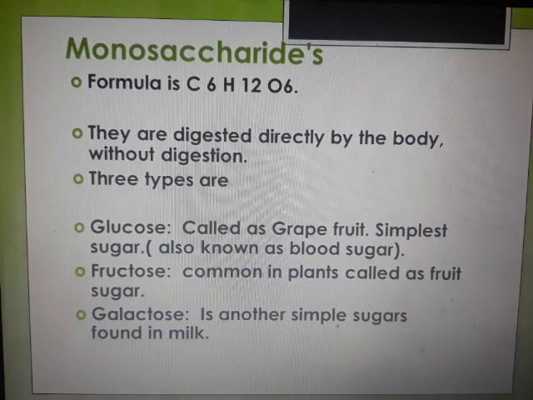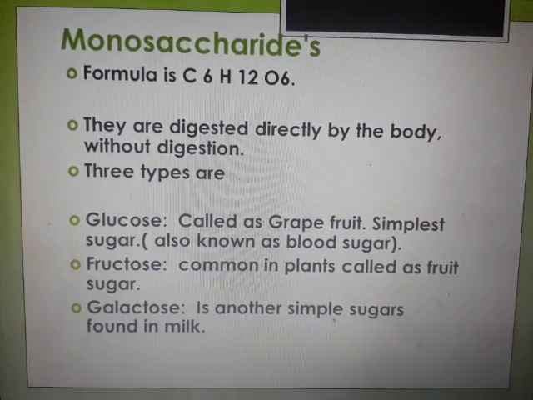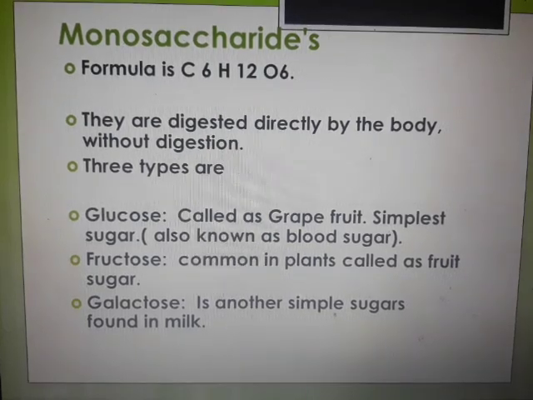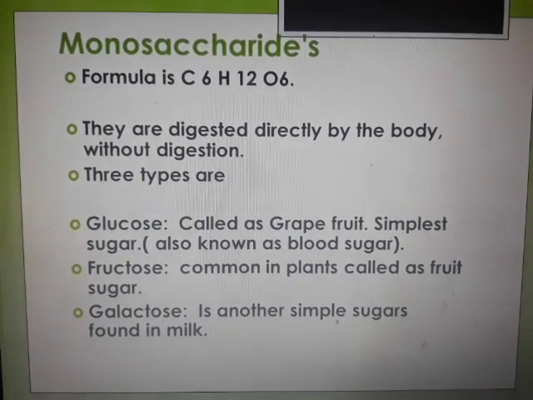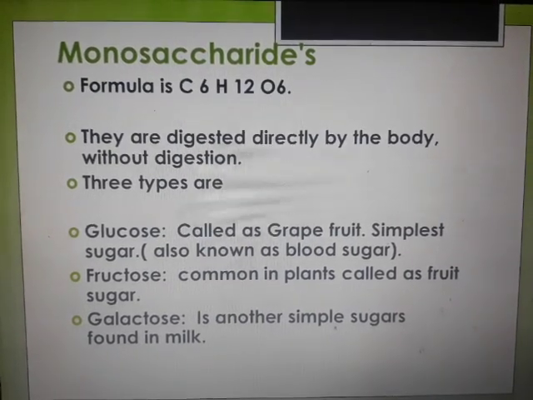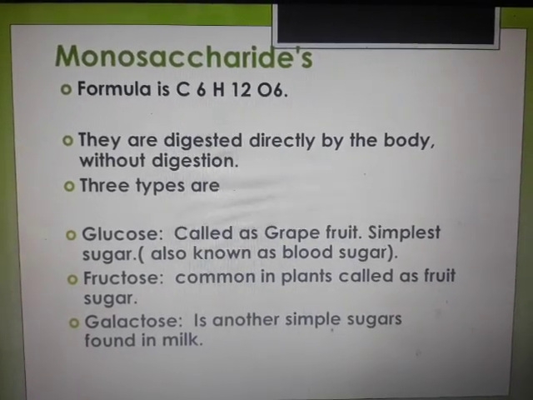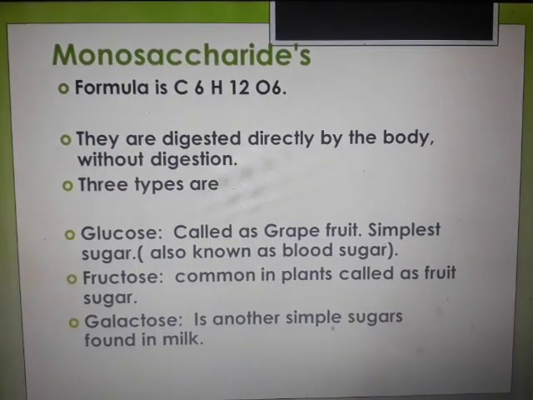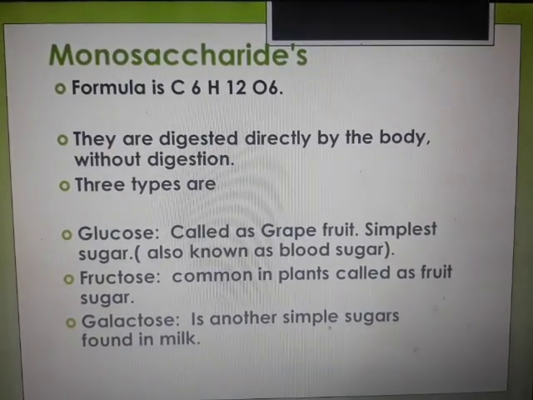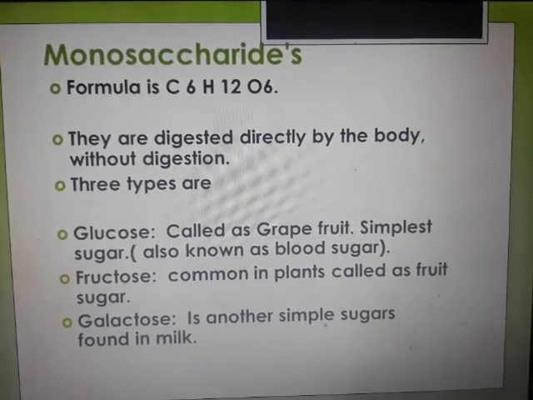There are three types. One is glucose, which is also called grape sugar. It is the simplest sugar, also known as the blood sugar. That is the sugar we check to find out whether there is a major amount or a less amount of sugar in the blood. This is what we check, the glucose level, in case I need to find out whether we have diabetes or something.